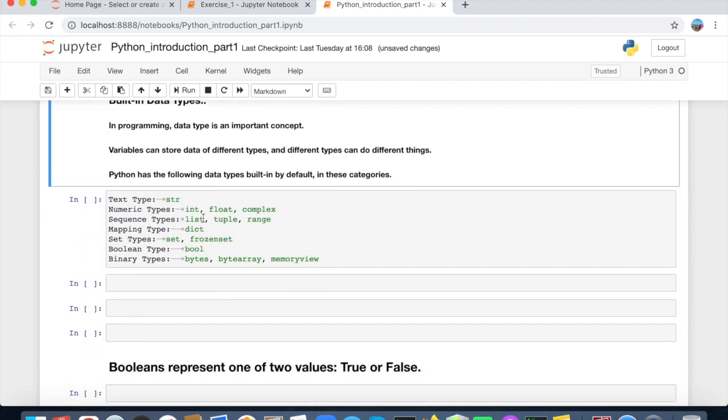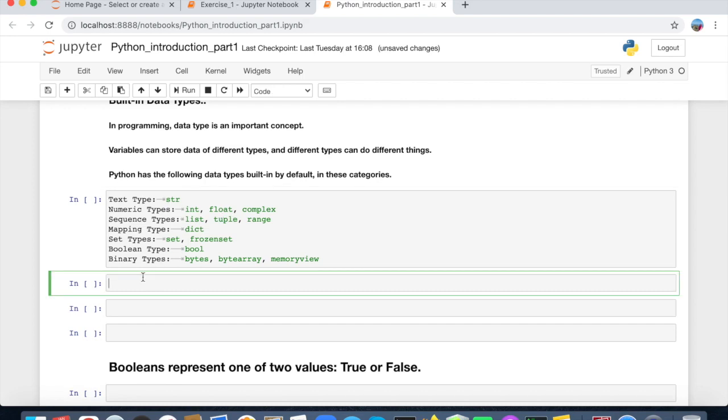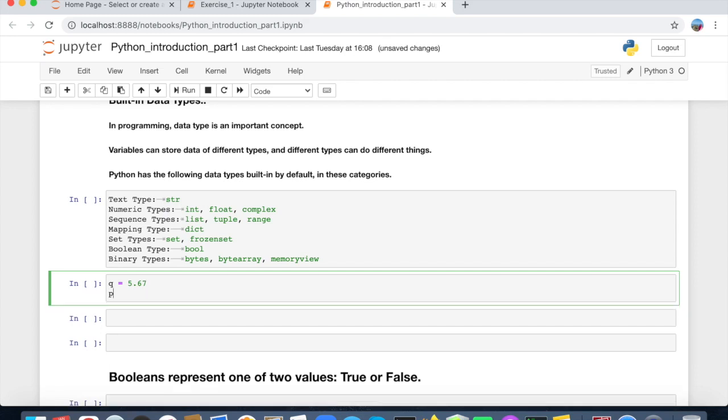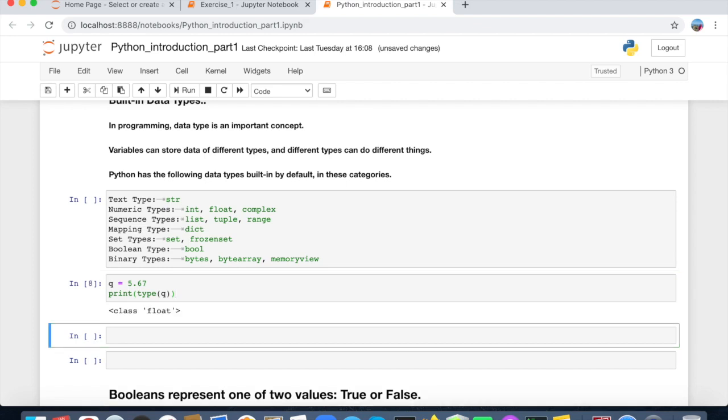And float, what is float? I just want to show here. Maybe we can write q equal to 5.67. Here, print type q. What does it show us?